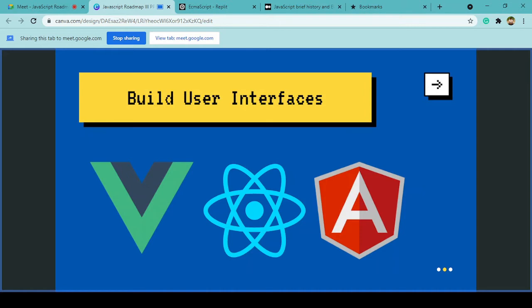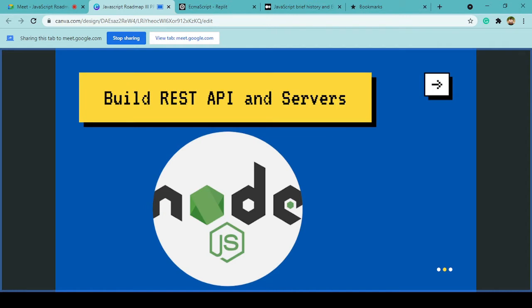So as you can see, we have come a long way since the origin of JavaScript. We can also build servers and REST APIs using Node.js. Node.js is actually a runtime, right? Which is used by a lot of developers at the backend, so that for developers who are using JavaScript on both front end and back end, the use of the language becomes easier.